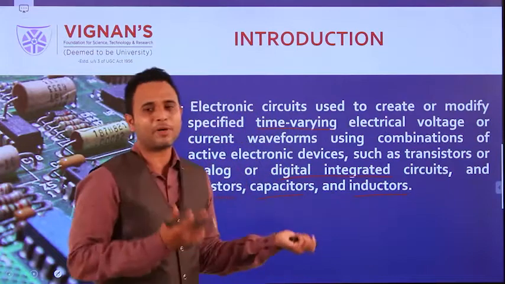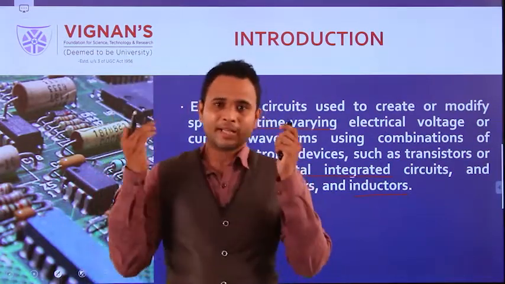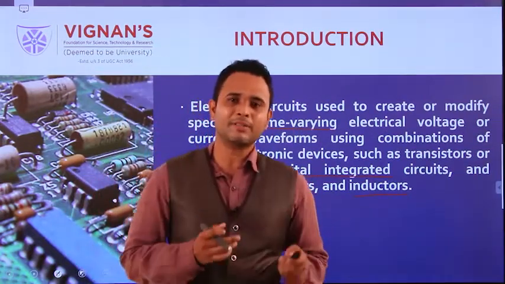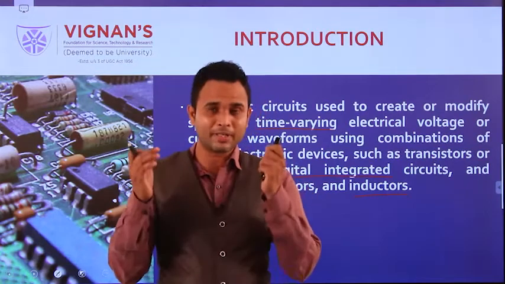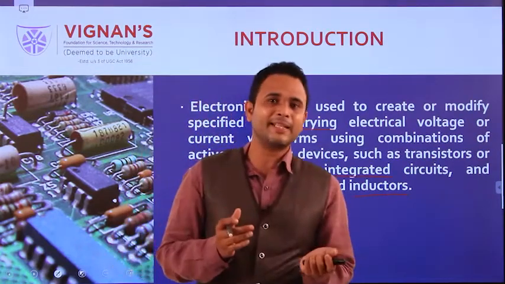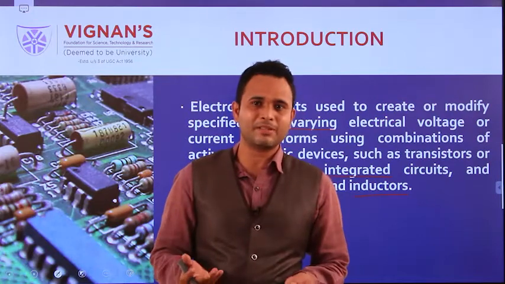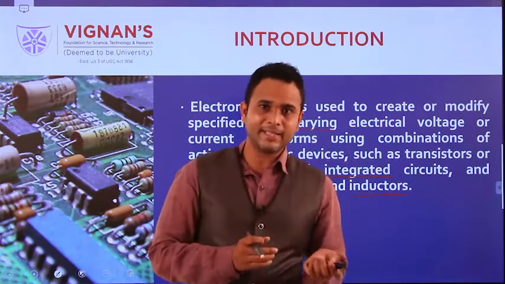We can discuss wave shaping circuits in more detail in the next sessions.